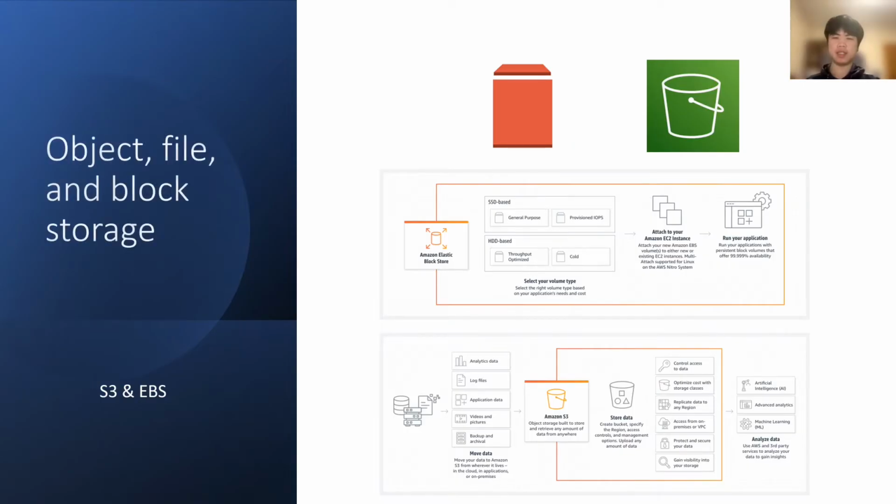On the last slide, the architecture figure from AWS shows an example of the cloud storage requirements. Here, in our group's deployment, we use S3, EBS, and FSx to provide object, file, and block storage services. Amazon Simple Storage Service is an object storage that provides management features so that you can optimize, organize, and configure access to your data to meet your specific business requirements.